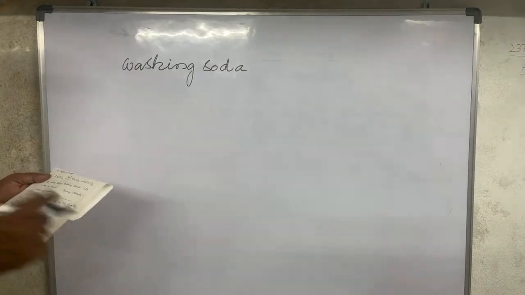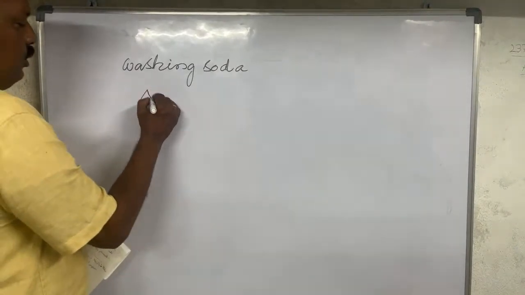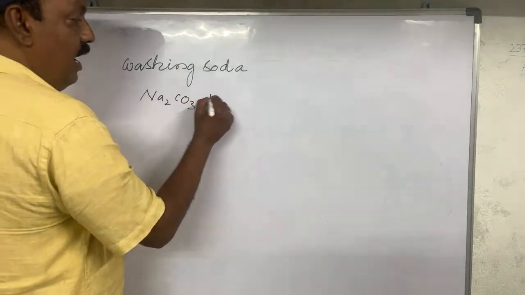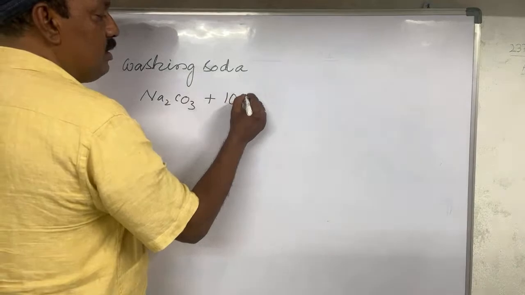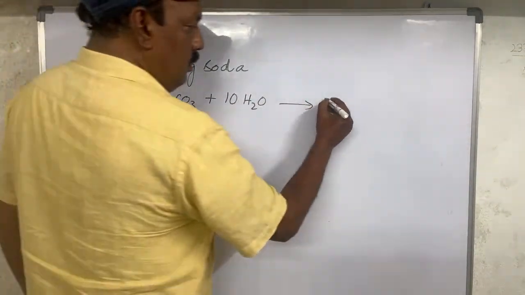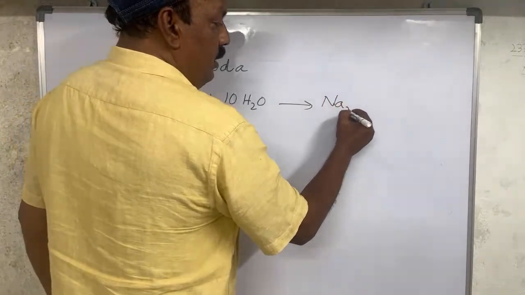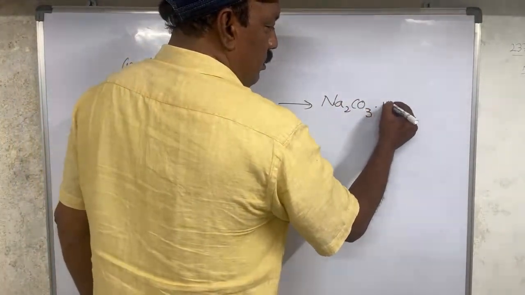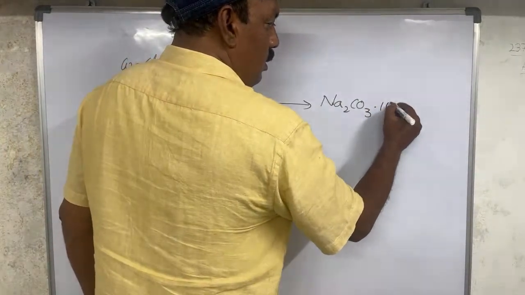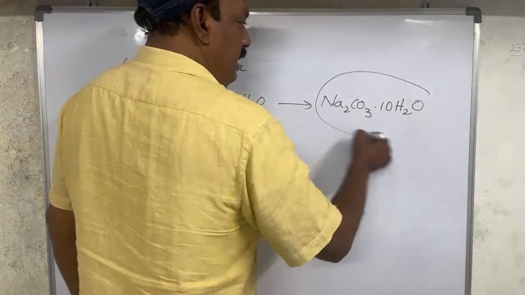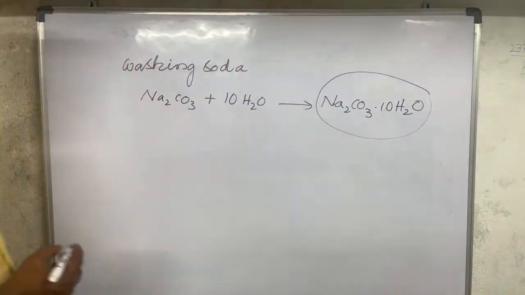We need sodium carbonate, Na2CO3, and we add 10 molecules of water, and we get washing soda. Na2CO3.10H2O is the formula of washing soda.